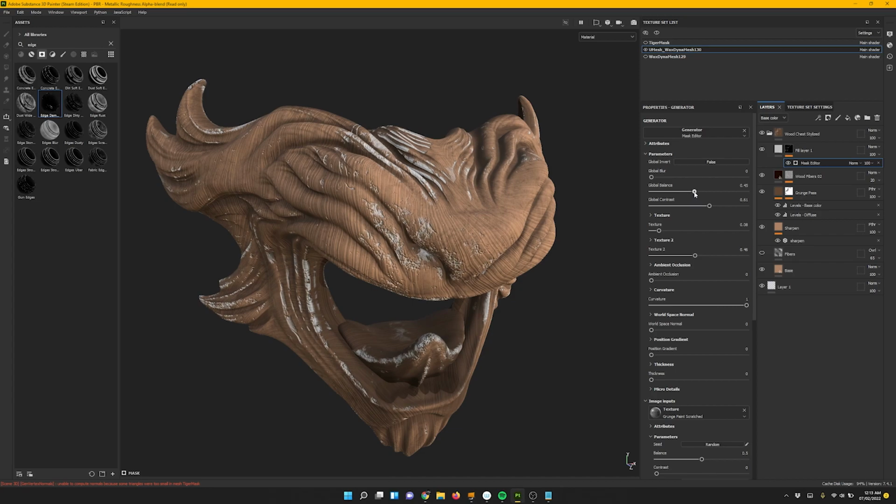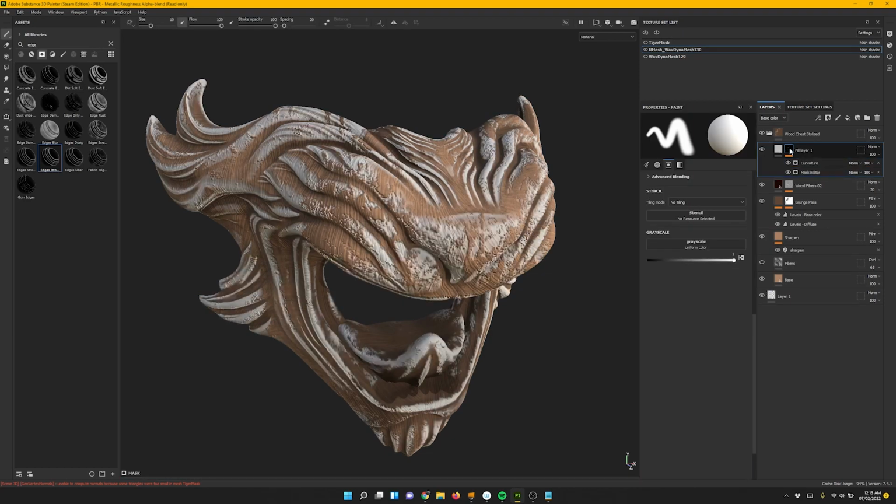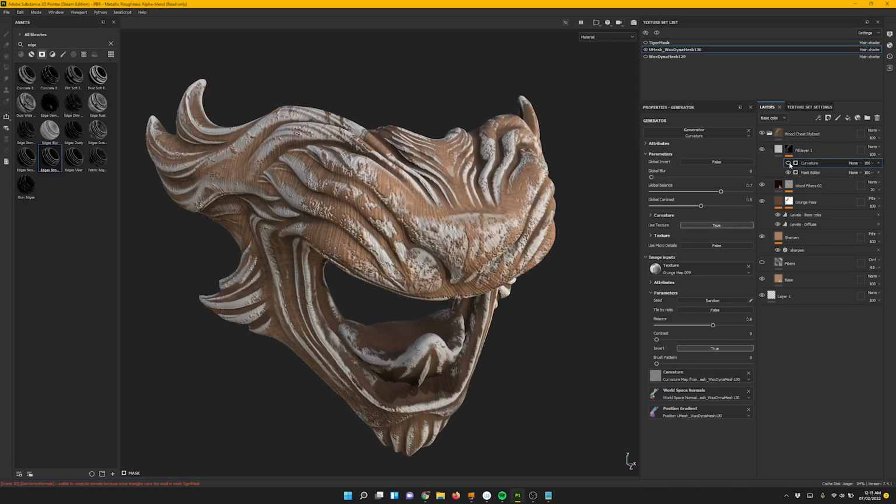So let's keep this. And now let's add another mask on top of this. Let's use this edge scratched, and that will add that on top like this. And we can set this to lighten or add.